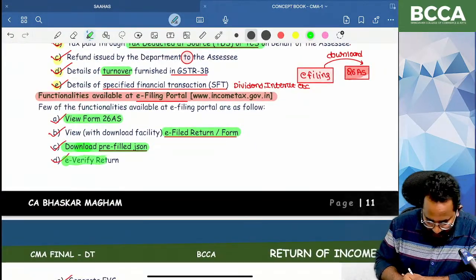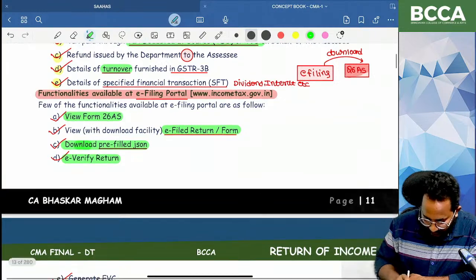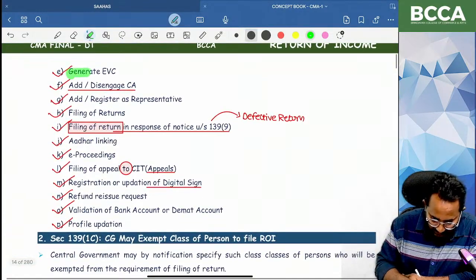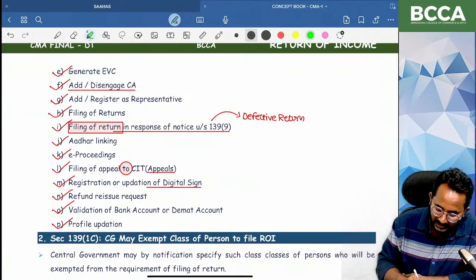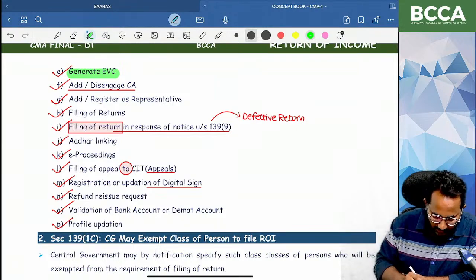Next thing, e-verify the return of income. Yes, in the last stage of the return of income, you can generate the electronic verification code, which will be done at the time of e-filing. Last stage of e-filing.